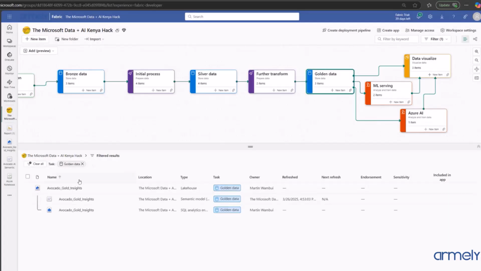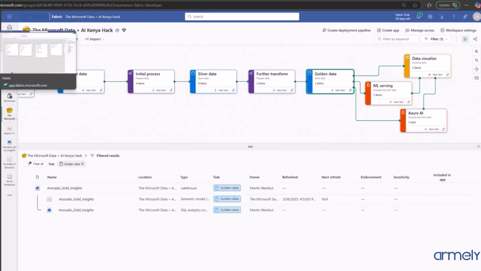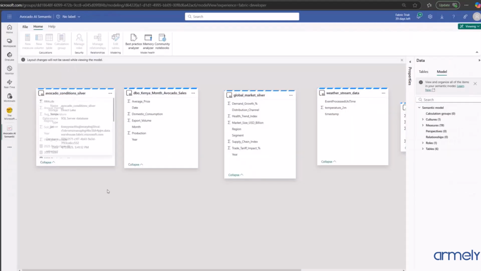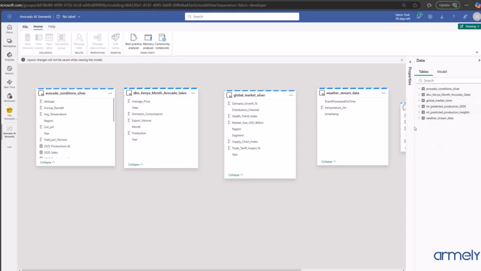We took our data to the golden layer. In the golden layer, we connected our data to a semantic model in order to create the report. That semantic model had several data sets. You can see here we had several tables in the semantic model, and the model also contains several items like calculation groups, measures, and relationships.